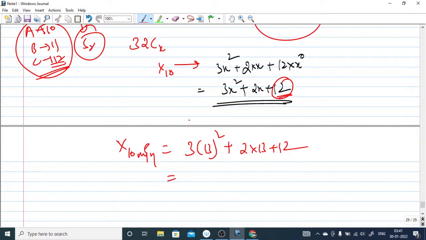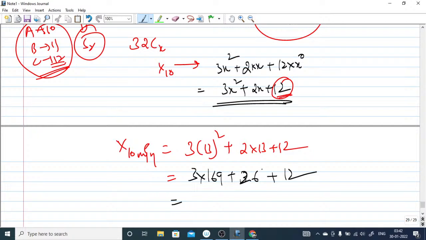Once you do the calculation, 3 into 169, plus 2 into 13 will give you 26, and this last term gives you 12. So you can add them.